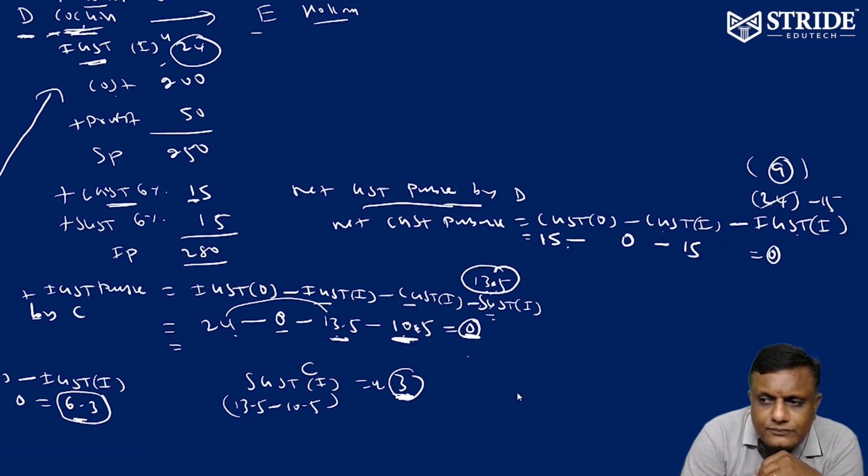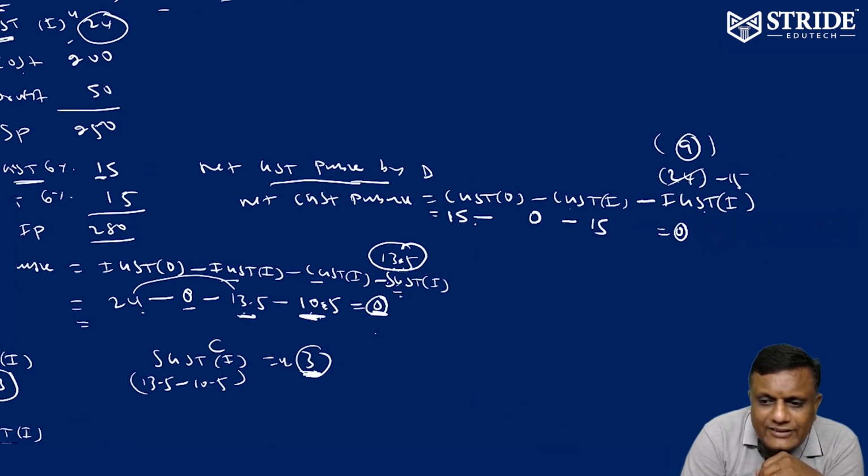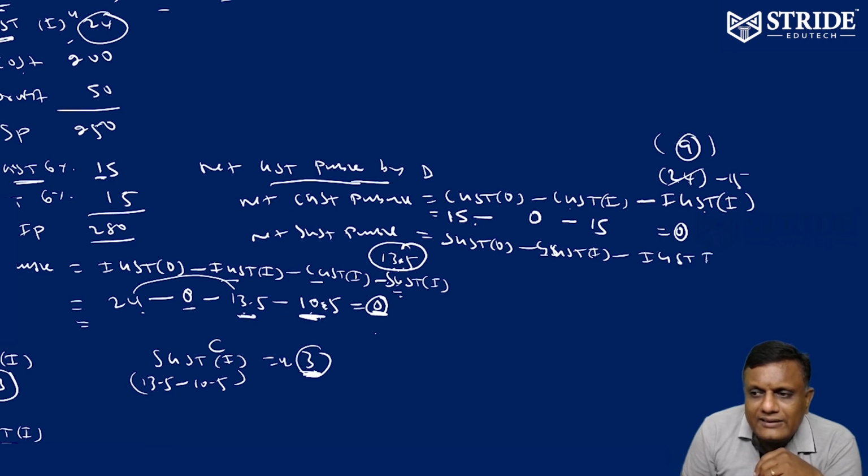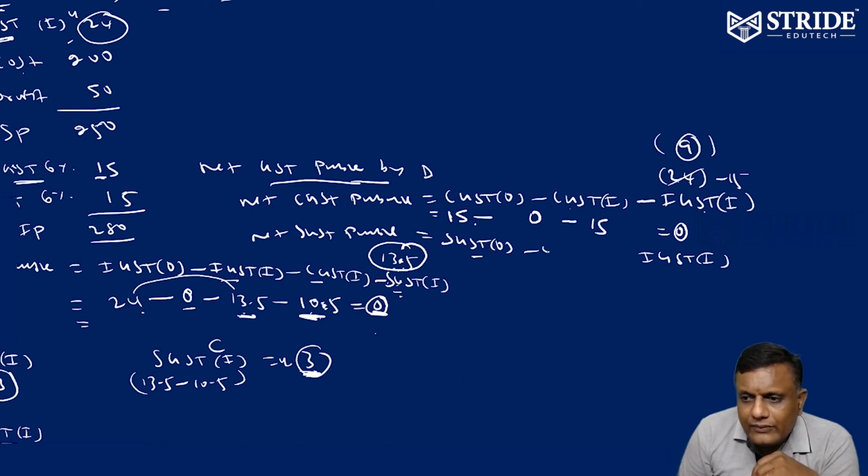Now, net SGST payable. So, net SGST payable is equivalent to SGST output minus SGST input minus IGST input. I have already given the format.